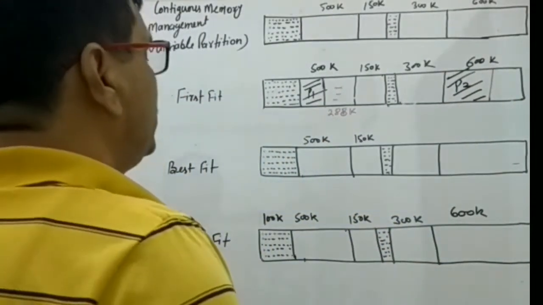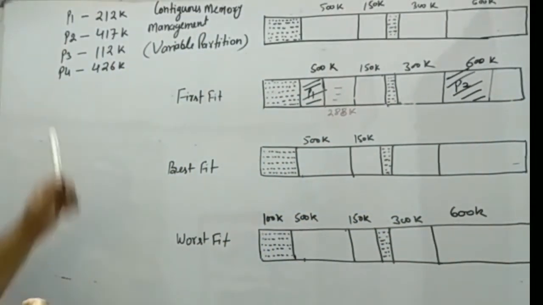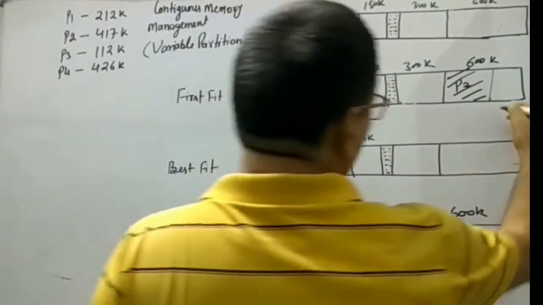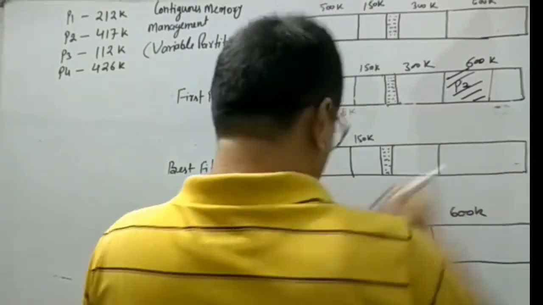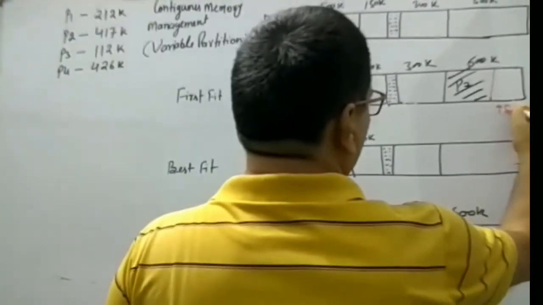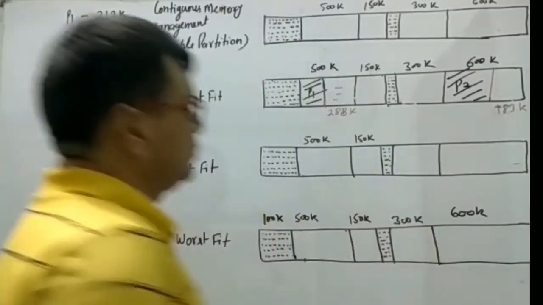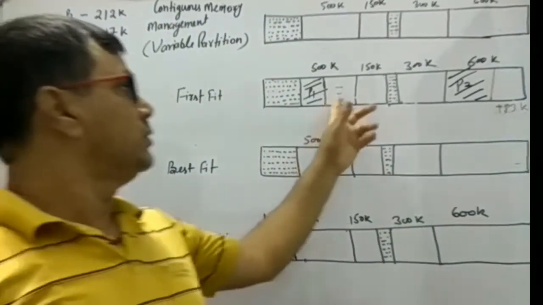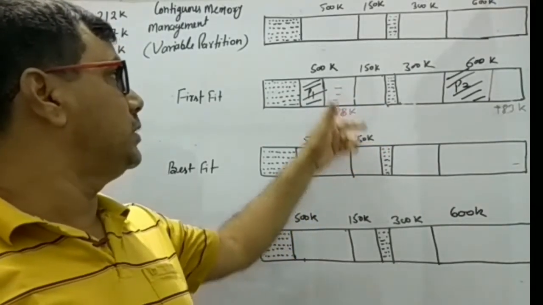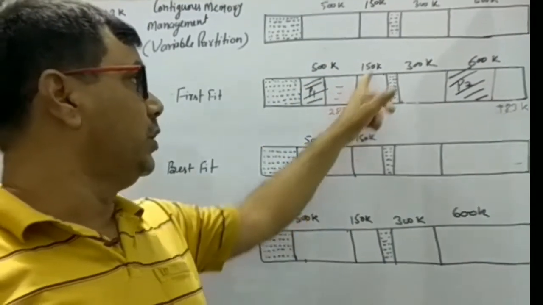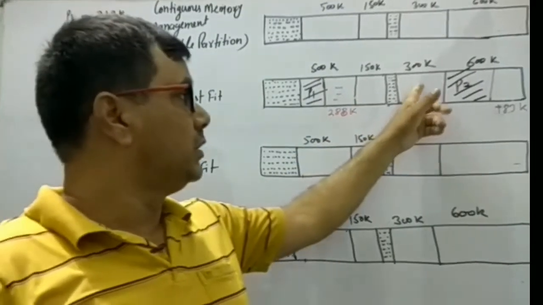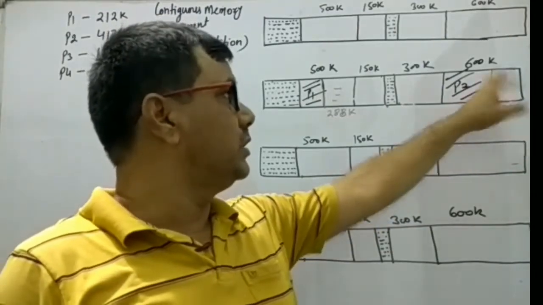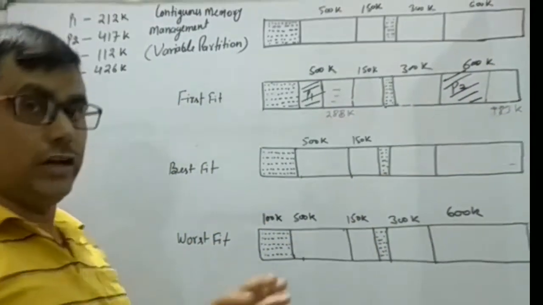How much is left? 600K minus 417K means 183K. Now this 288K is a part of the 500K, 150K is an independent hole, 300K is an independent hole, and 183K is a part of the 600K partition, all of which can be utilized for further processes.